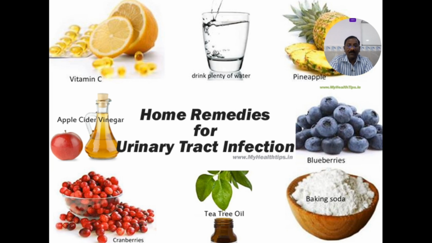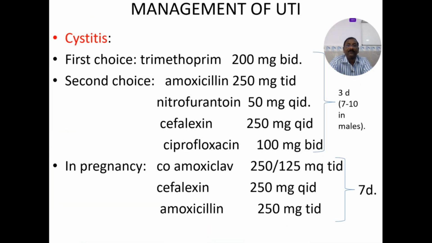These are home remedies for urinary tract infections, very common all over the world. Vitamin C, so lemon juice will reduce the incidence of urinary tract infections. Plenty of water and coconut water is also a home remedy. Pineapple, apple cider vinegar, and then most important are cranberries. They proved that cranberries reduce the incidence of urinary tract infections. Baking soda. So these are all the home remedies for urinary tract infections.